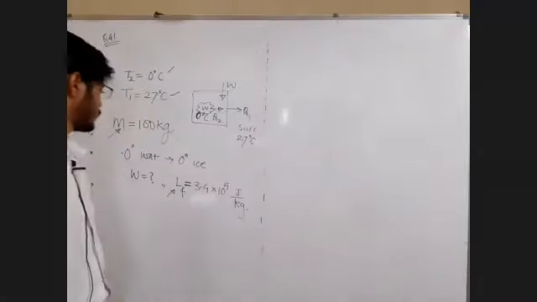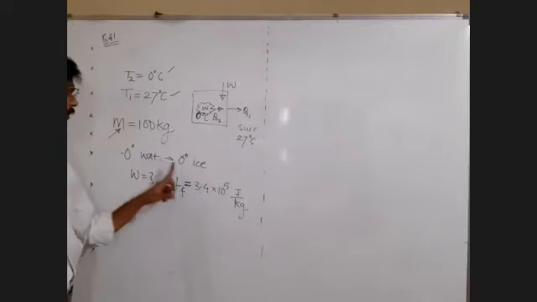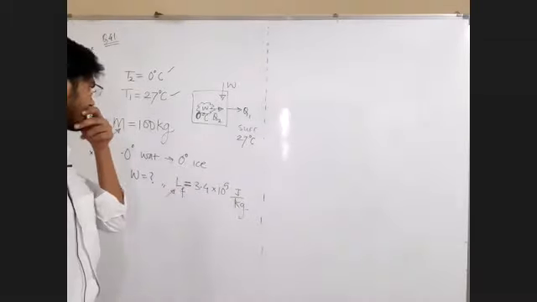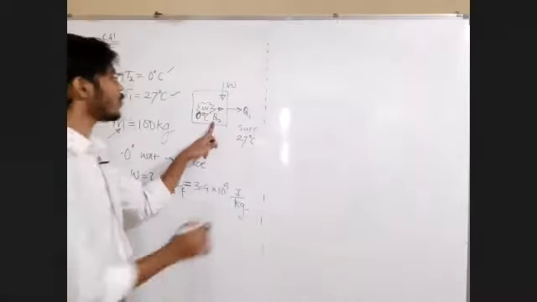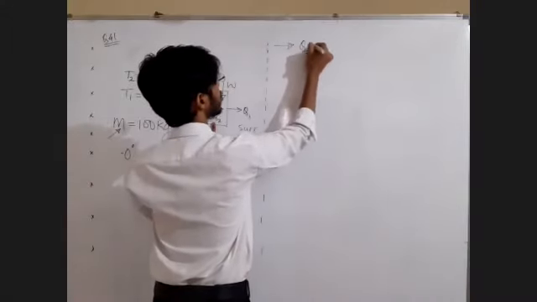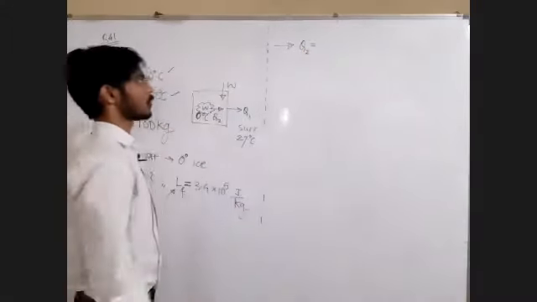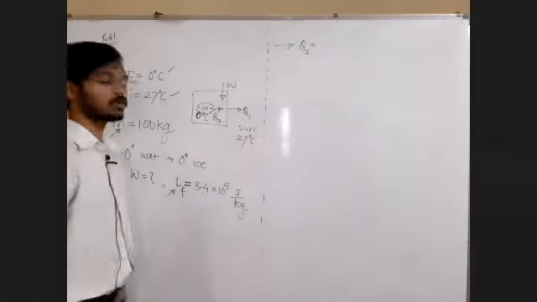Phase change. Yes, it is phase change. So water is already at 0 degrees Celsius. It is to be converted into ice at 0 degrees Celsius. So how much amount of heat can you take out from the water? That you should first find out. Amount of heat required to be taken out from the water so that water can be converted into ice.